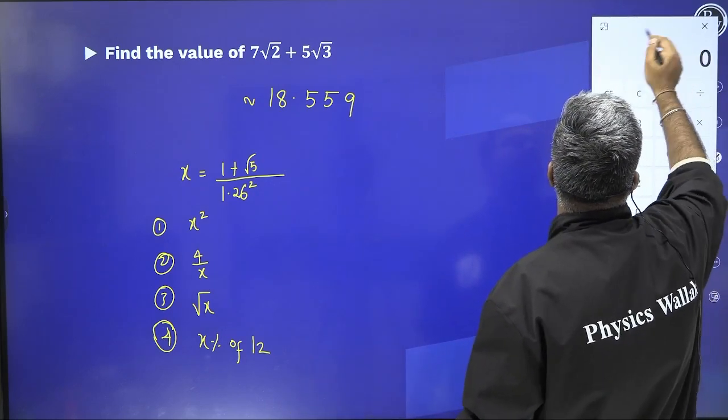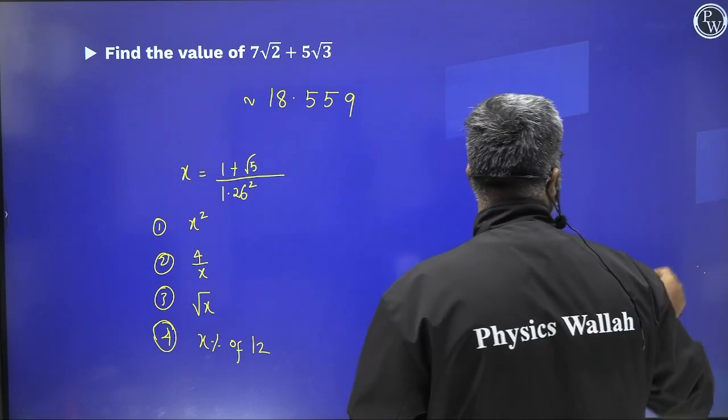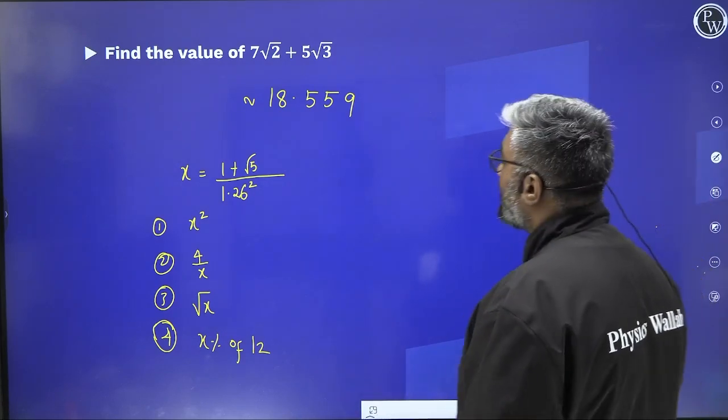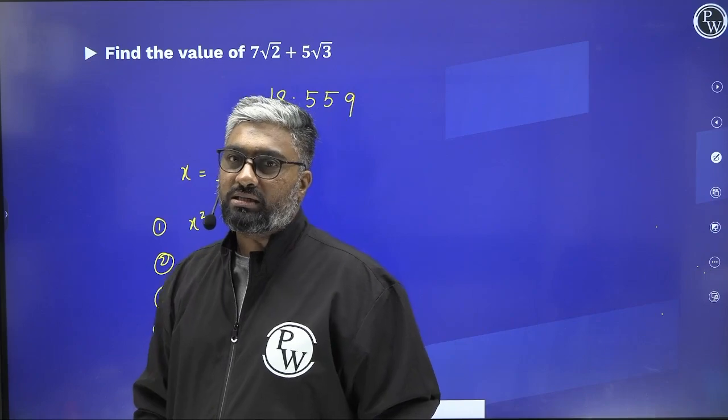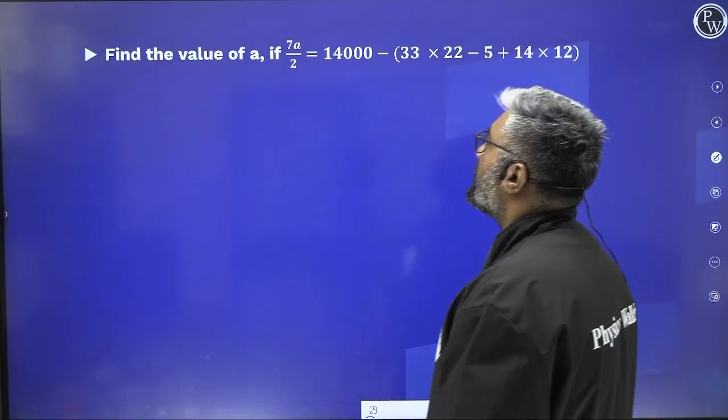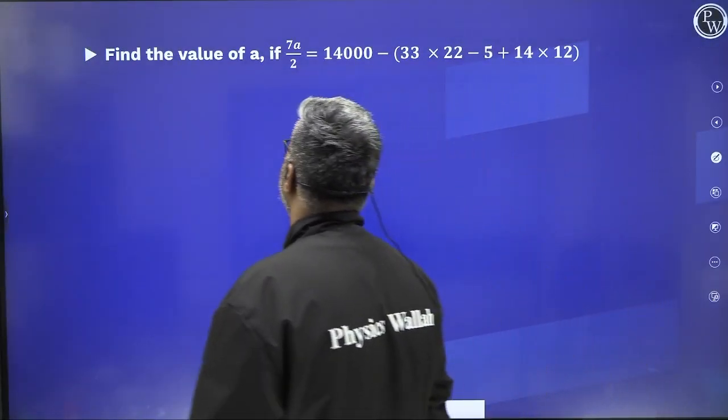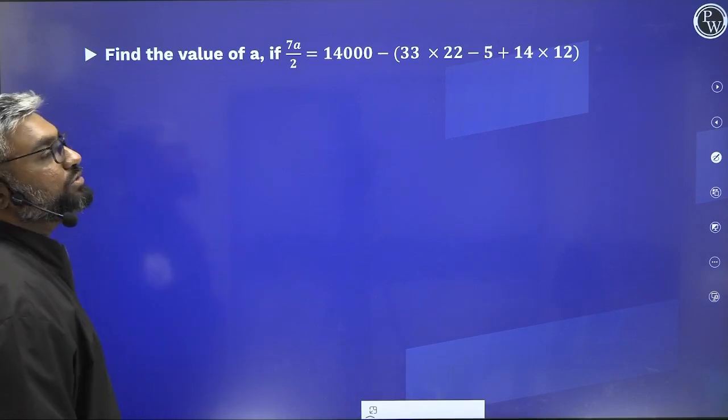So the memory function is a very powerful function. A lot of people use it, but if you do not know how to use it and you experiment during the test, it's a bad choice. So please keep that in mind. Let's try one more example to see if we are where we are supposed to be. This is where you're supposed to use BODMAS.